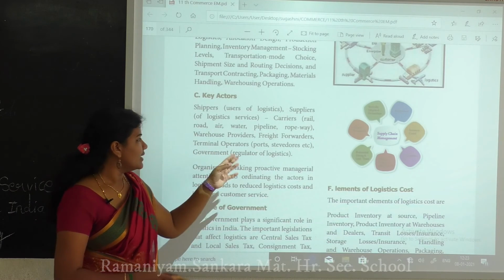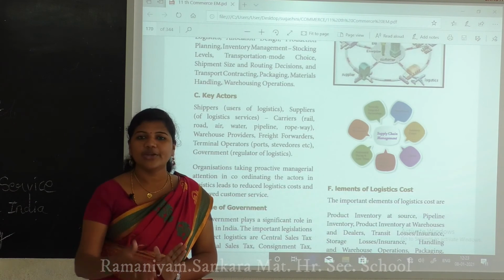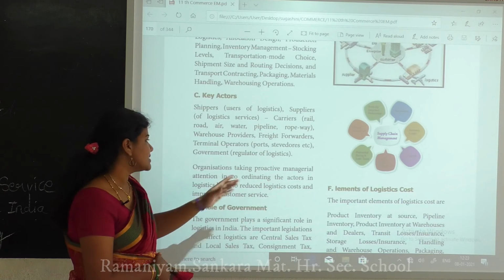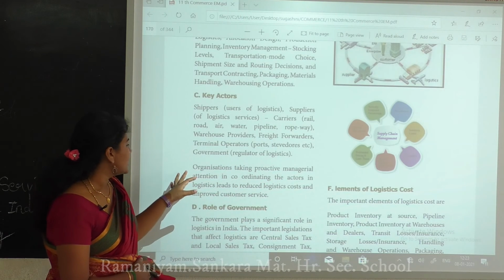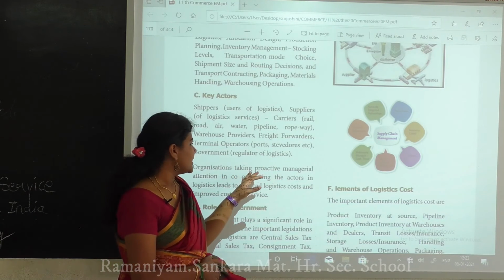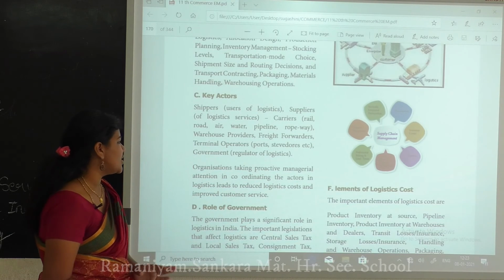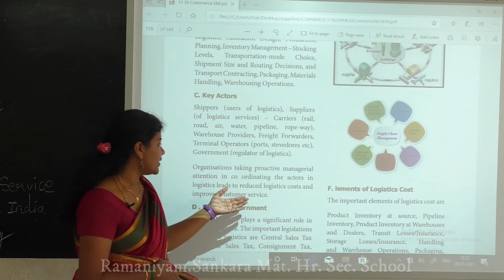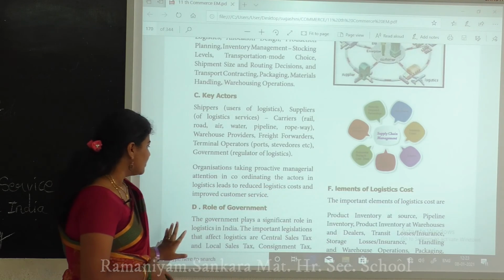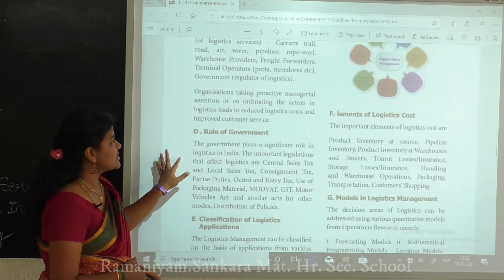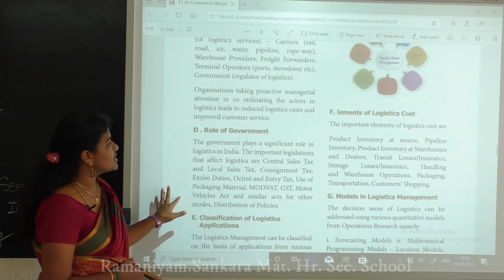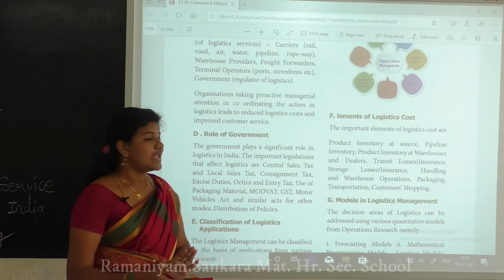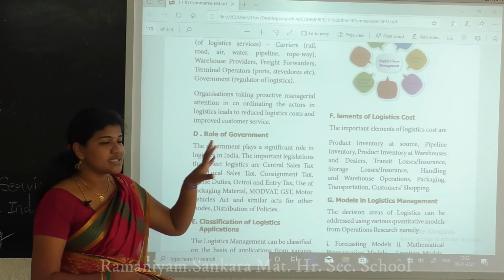Like a government wise, regulatory means day-to-day life and what rules and regulations they have to give, that wise this is regulated logistics. Next one is the organizations taking productive managerial attention in coordinating the actors in the logistics, which leads to reducing the logistic cost and services. Actually this logistics means putting some ideas of cost, as well as improved customer services.